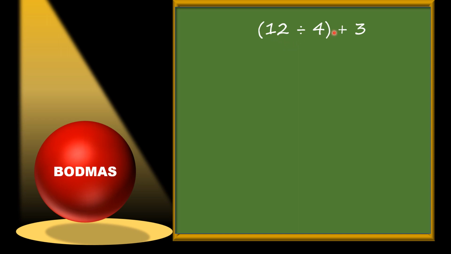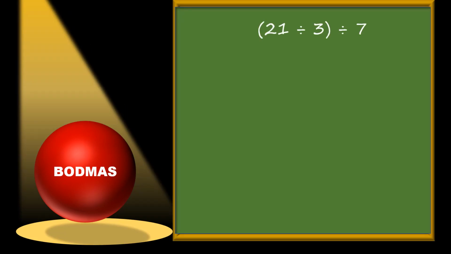So we need to first solve this bracket, whatever the operation is inside the bracket. 12 divided by 4, we will solve this bracket and it is 3 plus 3. Now here is only one operation, which is addition. So it is 6.